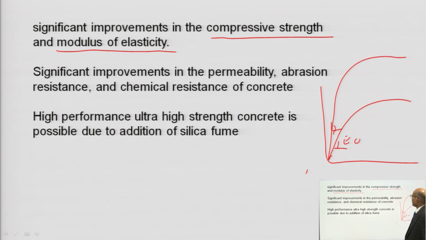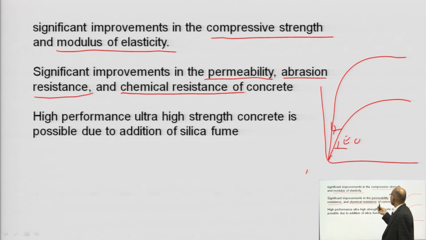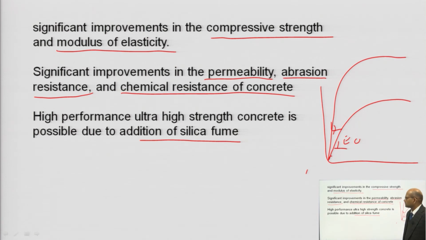So, if you are able to produce good concrete with high strength, the cross sectional area of the column, beam, foundation will be less. So, you will be getting added advantage of that. Similarly, we have significant improvement in permeability, abrasion resistance, chemical resistance of concrete. So, all these properties can be enhanced due to the addition of silica fume.